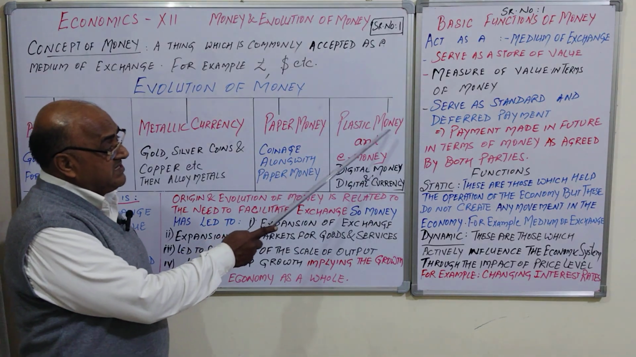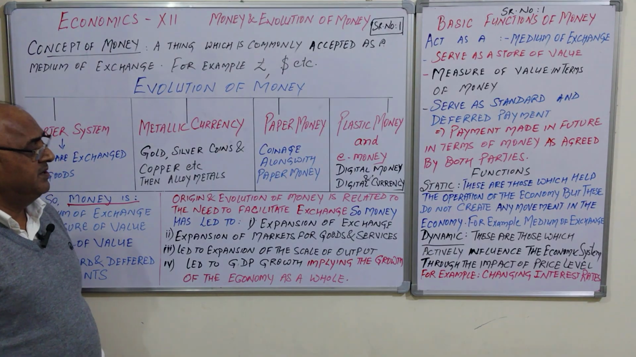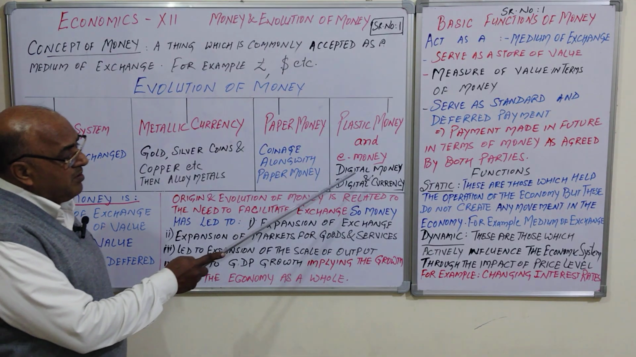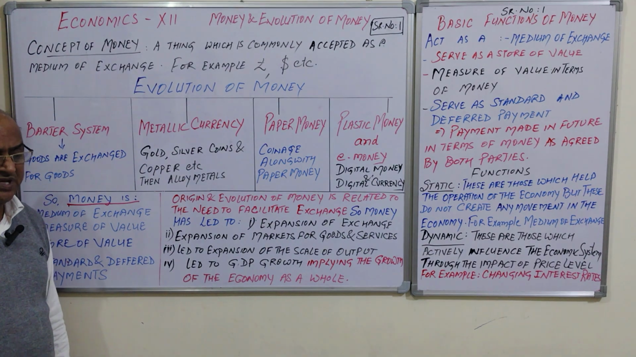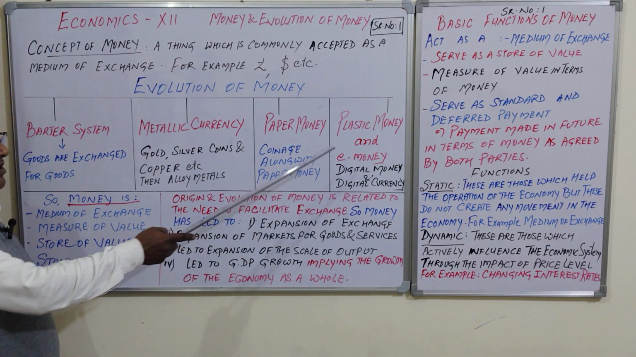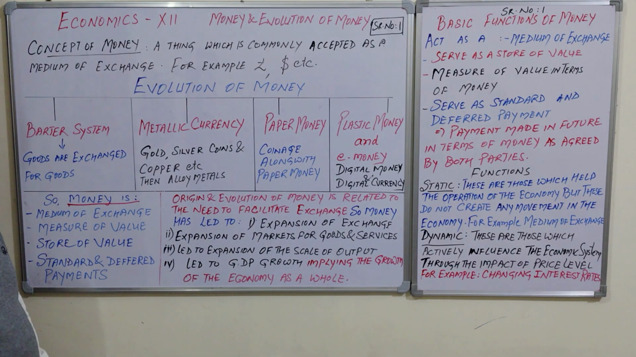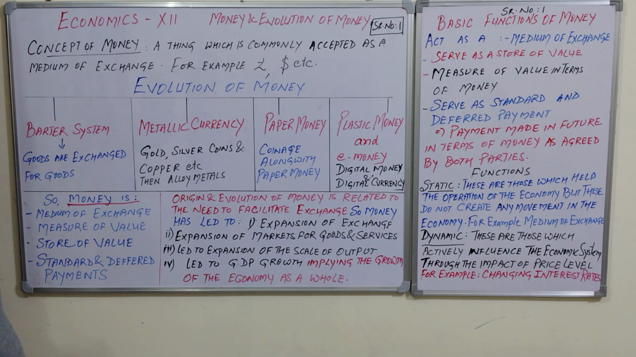And now plastic money, debit card, credit card, etc. Then electronic money, digital money and digital currency. Now most of the people are using these while exchanging goods and services. They are either taking money in that way or in that way, either paper money or digital currency. Majority of the people in India are using this digital money and digital currency, even in the villages also. So it is a good sign.